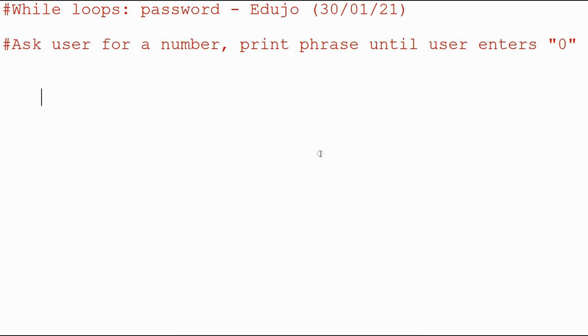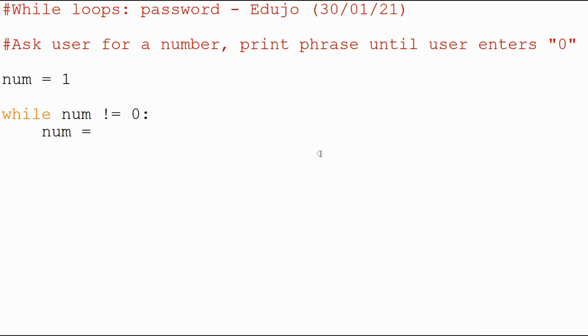So let me just go back there. And obviously we always need to start it off. It's going to be a number, so I'm going to say num, and I'm going to set it equal to, it could be anything, I'm just going to say 1 to start it off. And obviously we want to have our while loop, and the sentinel or the escape key that we want to use is 0, the number 0. So we want to say while num is not equal to 0. So while it is not equal, it's going to continuously ask the user to enter a number. In this case, we're just going to continue with num because that's the one we want to compare.